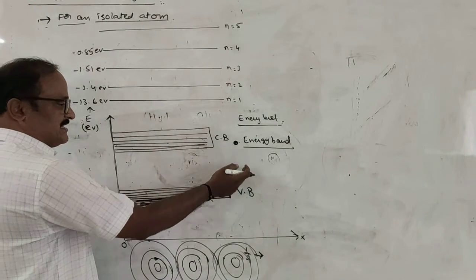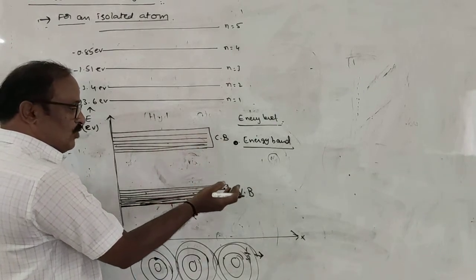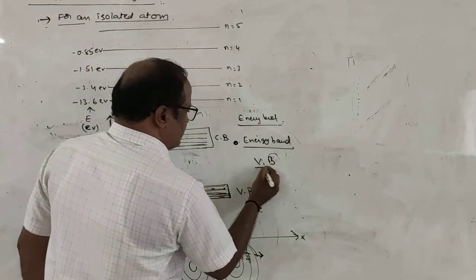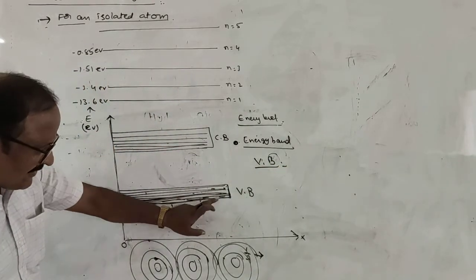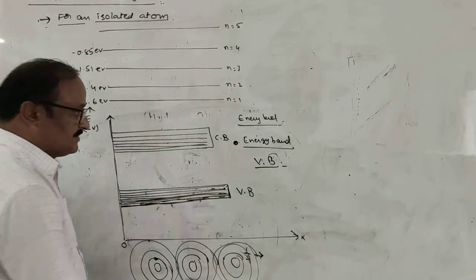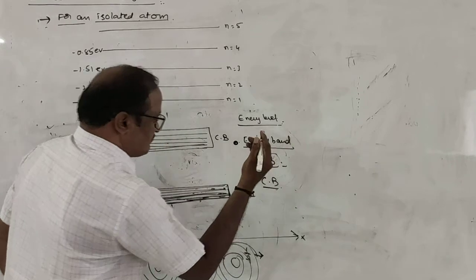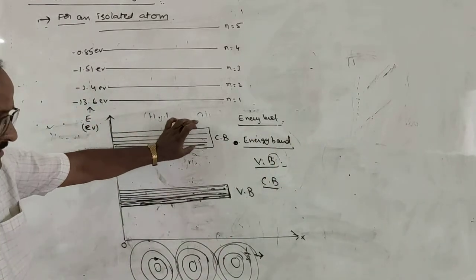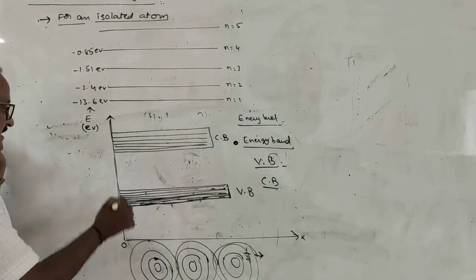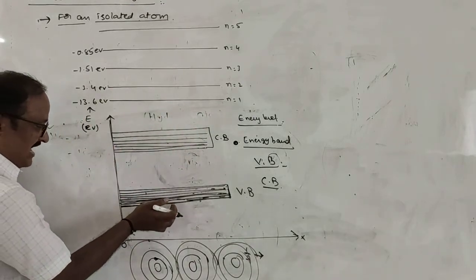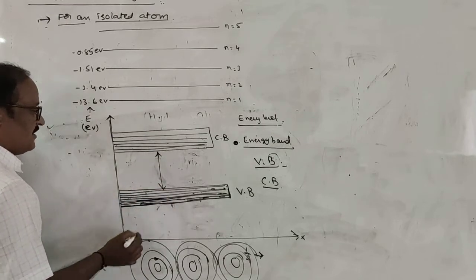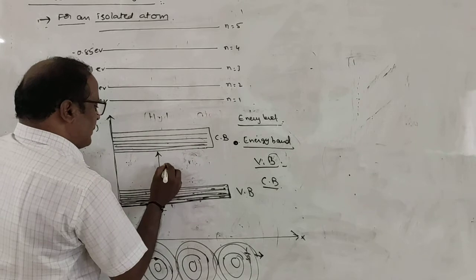And what are the types of energy bands? There are two types. One is the valence band, the second one is the conduction band. What is meant by valence band? A band of energy formed by the valence electrons is called the valence band. Next, what is meant by conduction band? A band of energy formed by the conducting electrons or free electrons is called the conduction band. In this energy level diagram, the valence band and conduction band are separated by a narrow energy gap. It is called the forbidden energy gap.